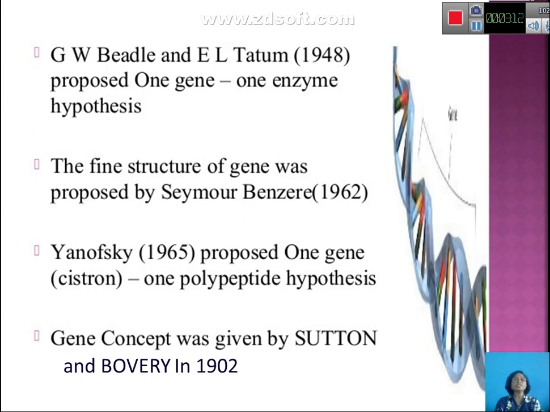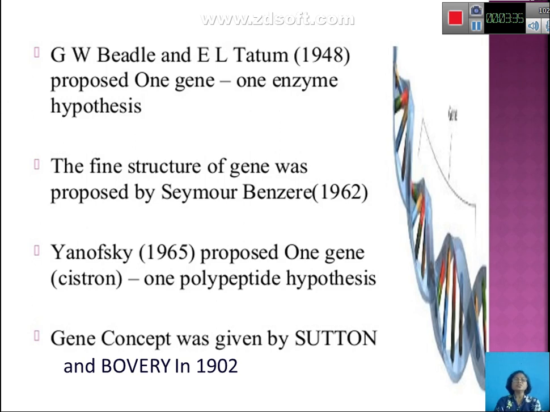Firstly, it was said that one gene is responsible for making one product, but at that time they did not know what type of product was made. They called it an expression of a particular phenotypic character.